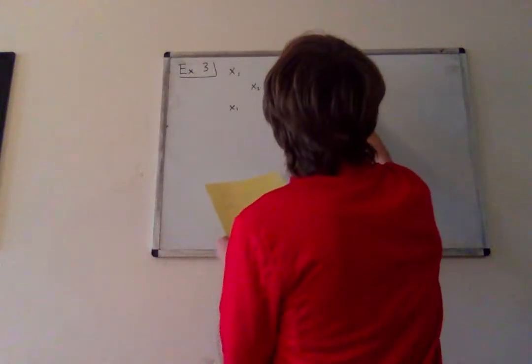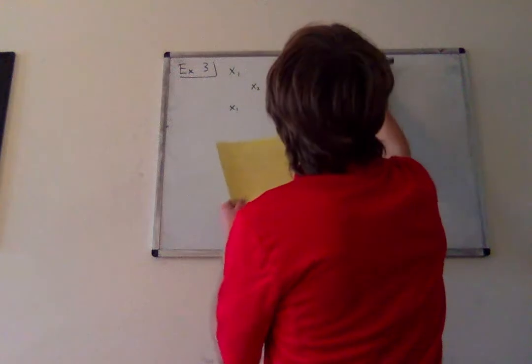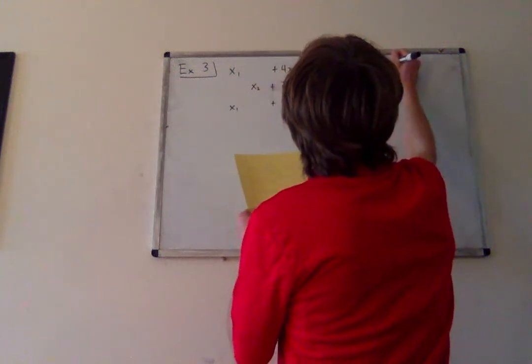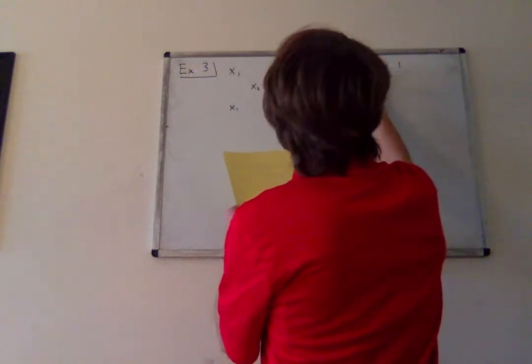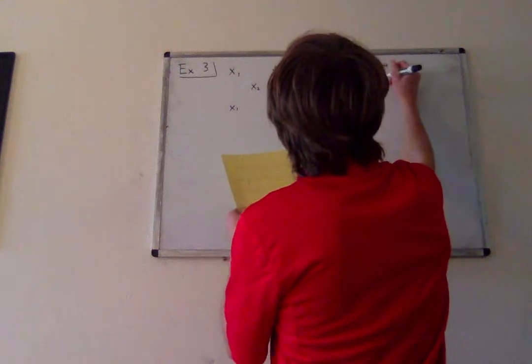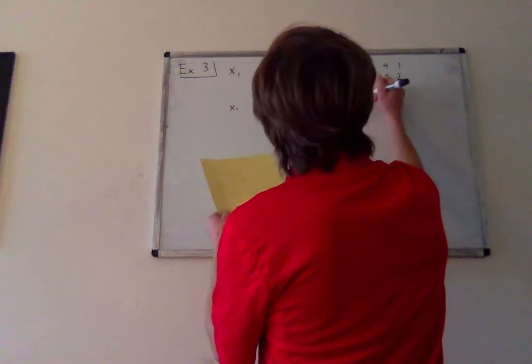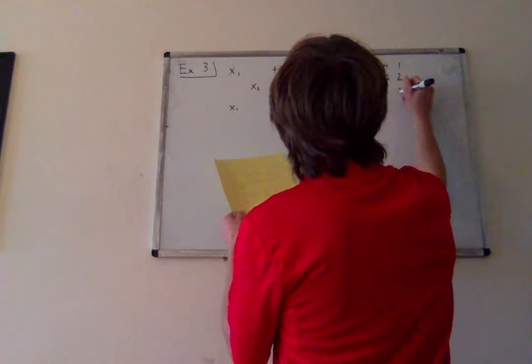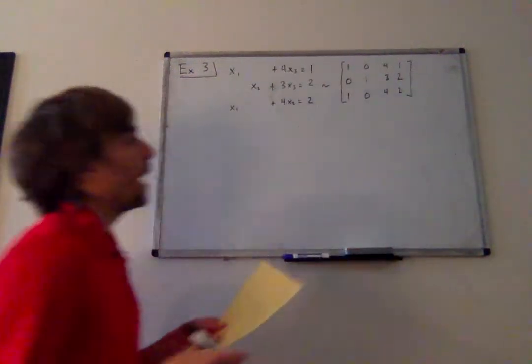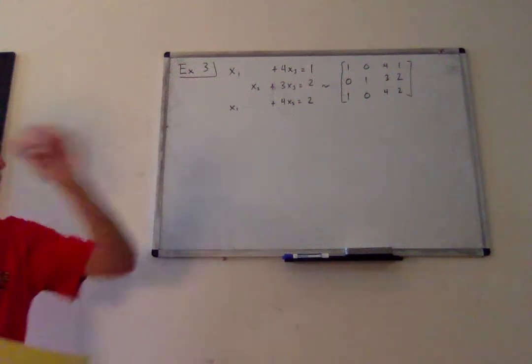And so just looking at this system, you might be able to see that this is going to be inconsistent. But we'll do the row operations here, and we'll definitively show why we will get something that is inconsistent. So here's our system.